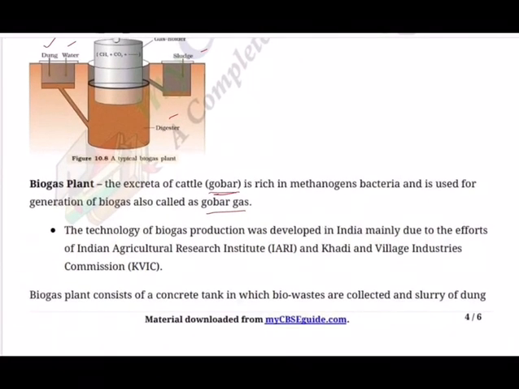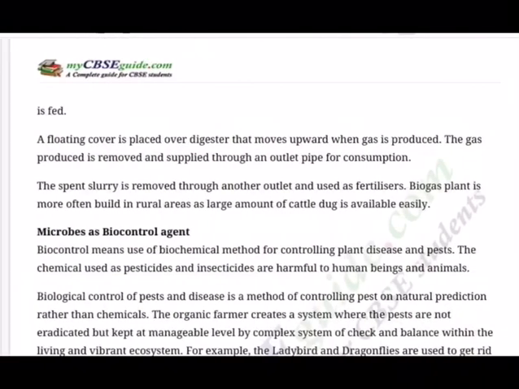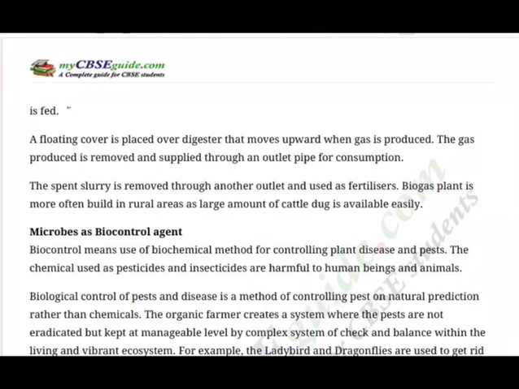So biogas plant consists of a concrete tank in which biogas is collected and slurry of dung, as you are seeing, a slurry of dung is fed. A floating cover is placed over the digester that moves upward when gas is produced. The gas produced is removed and supplied through an outlet pipe for consumption. The spent slurry is removed through another outlet and is used as, look at that, everything is useful, as fertilizer. So biogas plant is more often built in rural areas as large amount of cattle dung is available easily.